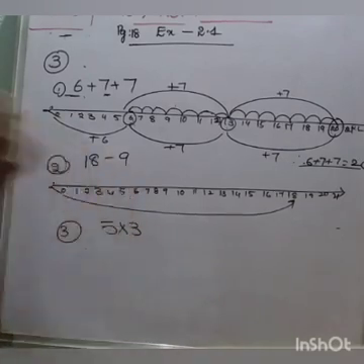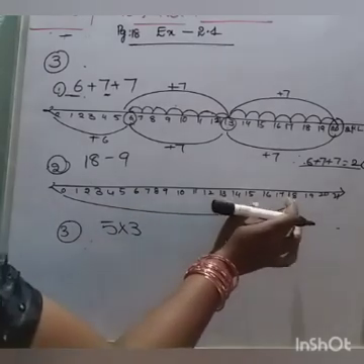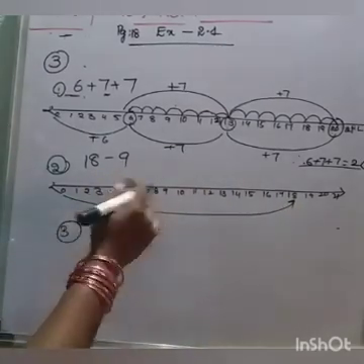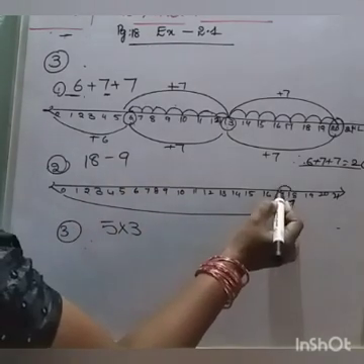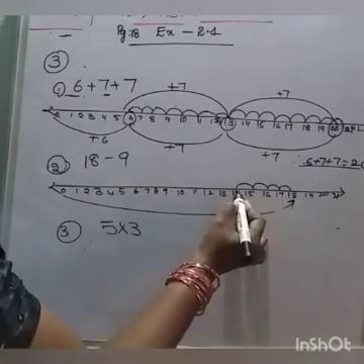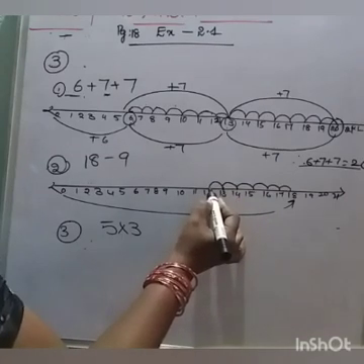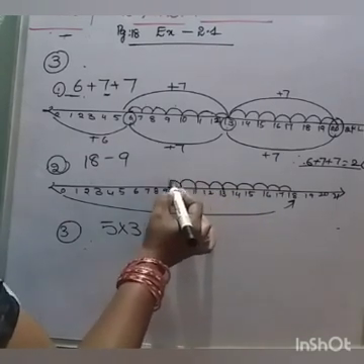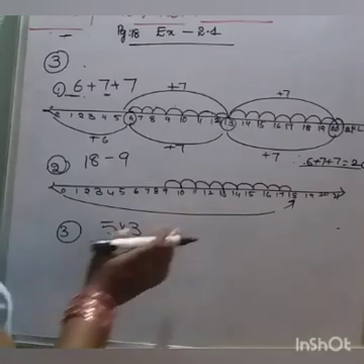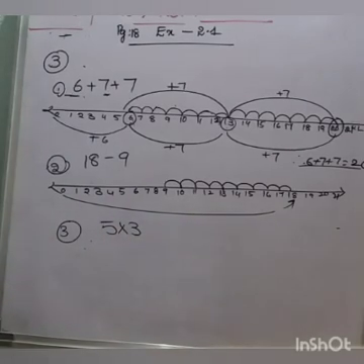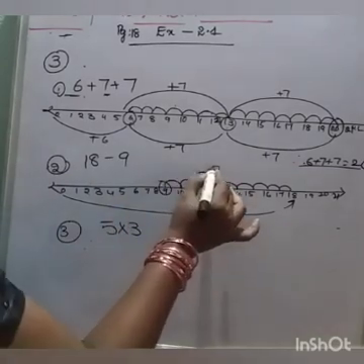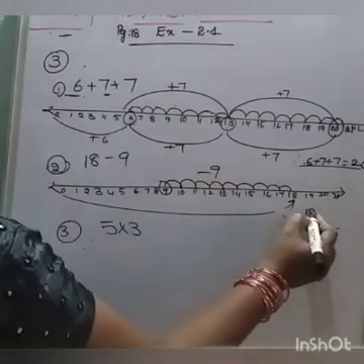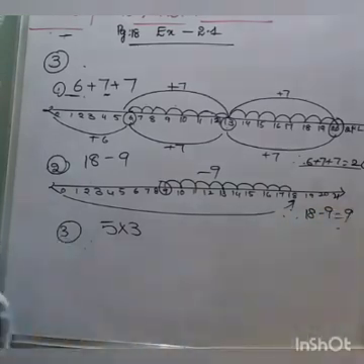So this is subtraction. Move backward. Move backward means move 9 steps back. 1, 2, 3, 4, 5, 6, 7, 8, 9. Okay, move 9 steps back. So what do we get here? 9. Therefore 18 minus 9 equal to 9.